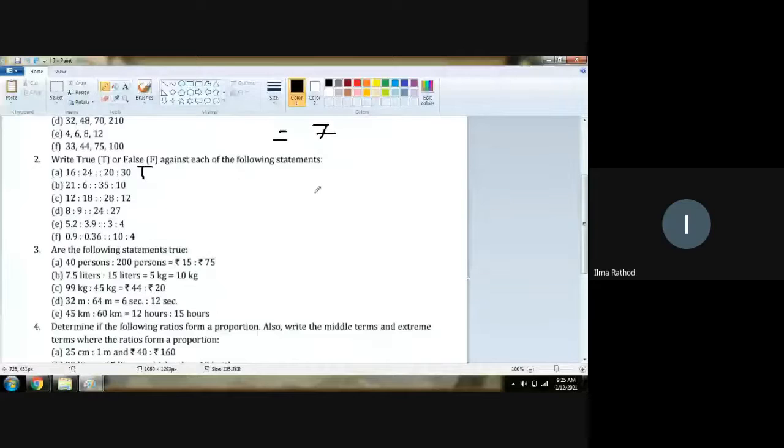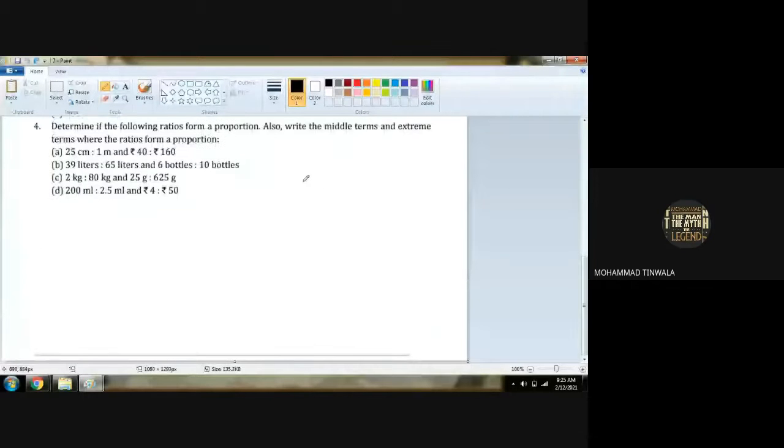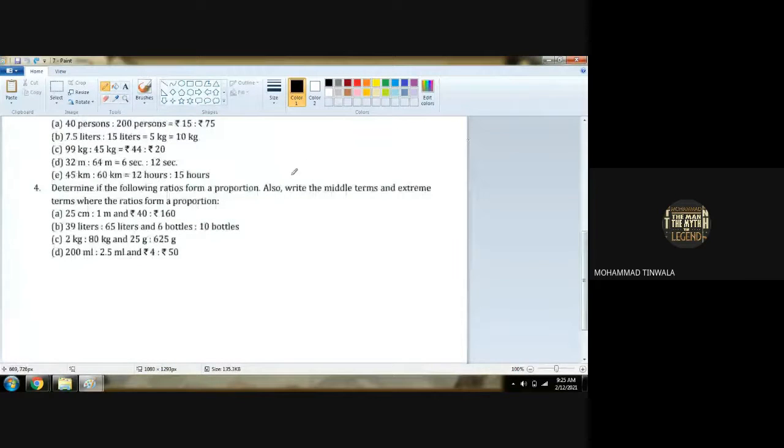Yes, sir. Okay, chalo. Question number 4. Determine if the following ratios form a proportion. Do the given ratios form a proportion or not? Also write the middle terms and extreme terms where the ratios form a proportion. So what we have to do? We have to write middle terms and extreme terms. So let us first find the middle terms and extreme terms.